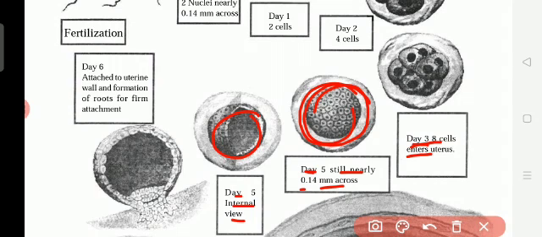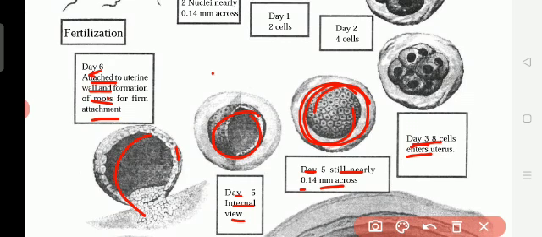Now this one you see, so many cells dividing. And day 6, attached to the uterine wall and formation of the roots for firm attachment. Now in day 6, it will strongly hold the uterus, it will strongly hold the womb. Okay, like a tree will be holding the earth with the help of the roots.